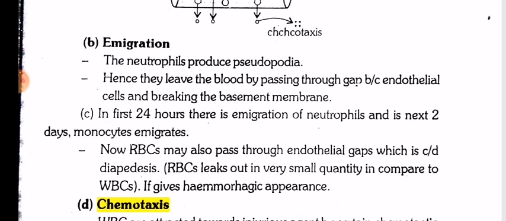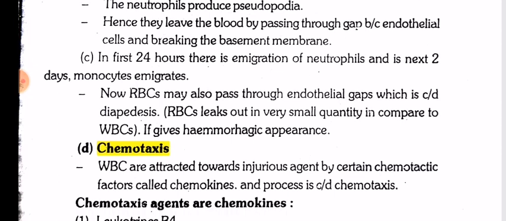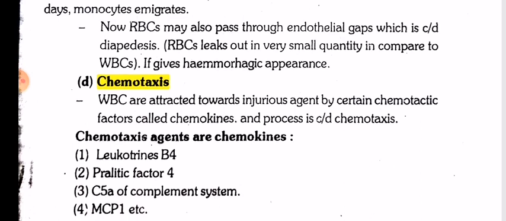Emigration. The neutrophils produce pseudopodia, hence they leave the vessel by passing through gaps between endothelial cells and breaking the basement membrane. In the first 24 hours, there is emigration of neutrophils, and in the next 2 days, monocytes emigrate. Now, RBCs may also pass through the endothelial gaps, which is called diapedesis.